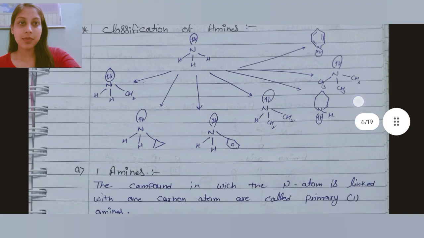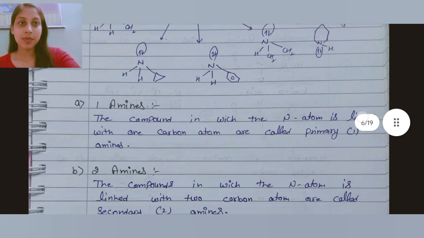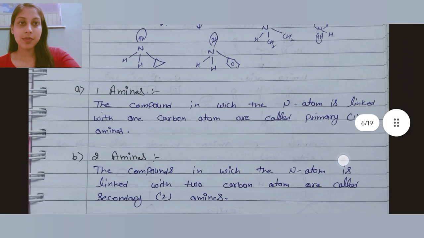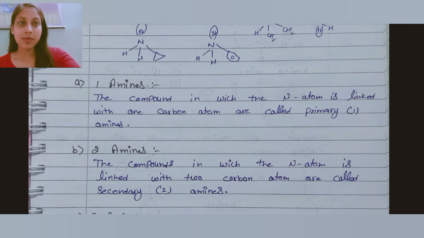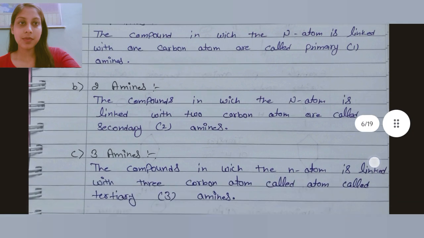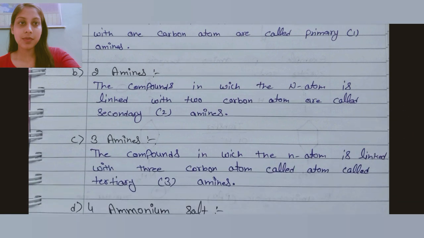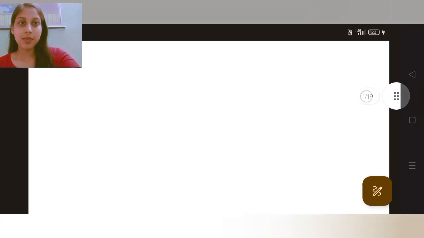Now, classification of amines. First is 1 degree amine: the compound in which the nitrogen atom is linked with one carbon atom is called a primary amine. The compound in which the nitrogen atom is linked with two carbon atoms is called a secondary amine.